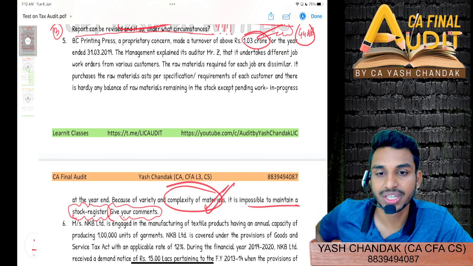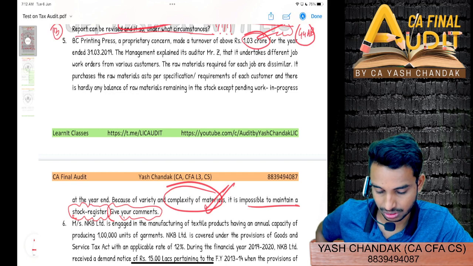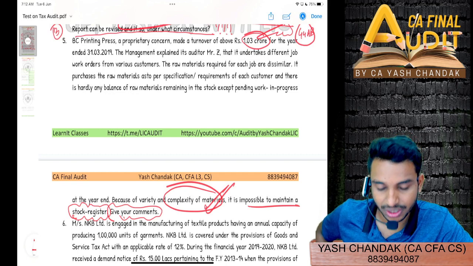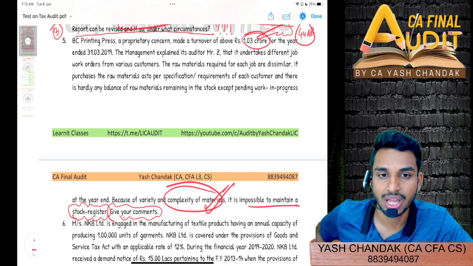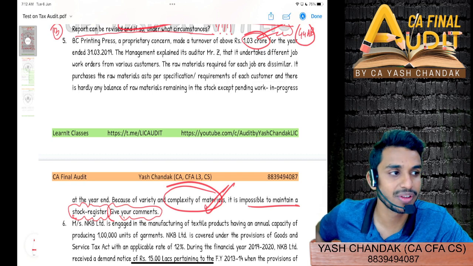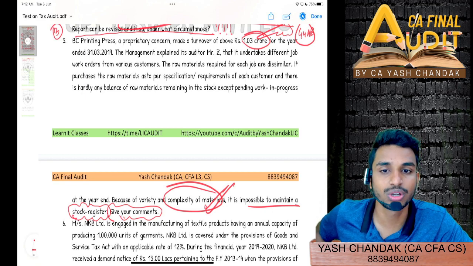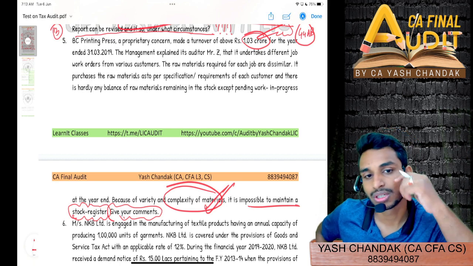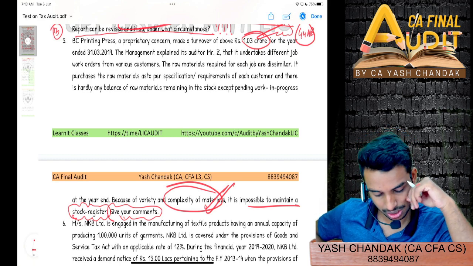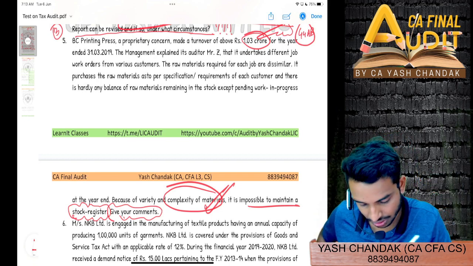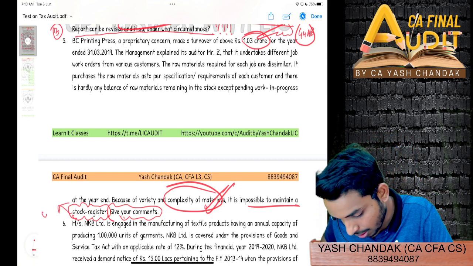Yes, question number 5. Anyone able to answer? This shall be reported under clause 35B. Clause 35B, yeah. And maintenance of stock register or valuation, or maintenance of stock register, that means what is it relating to? Books of account. Clause 11. So they are not maintaining stock register, right? So here they will also mention what? Clause 11.